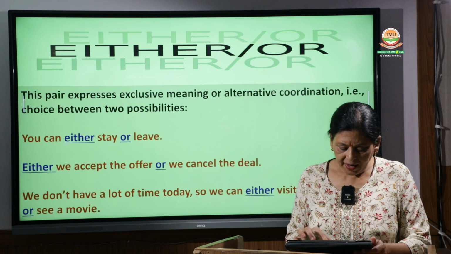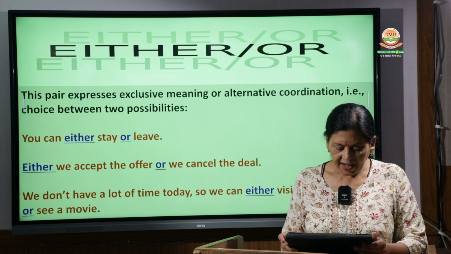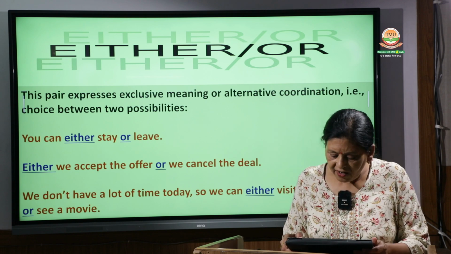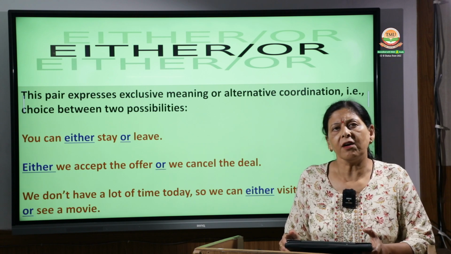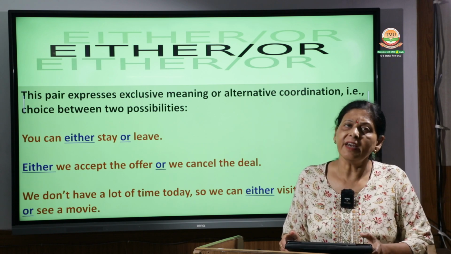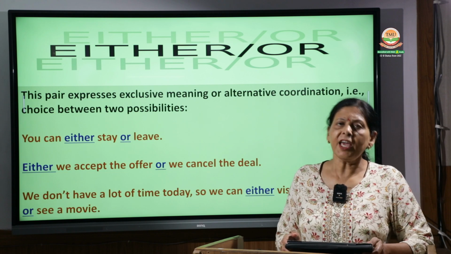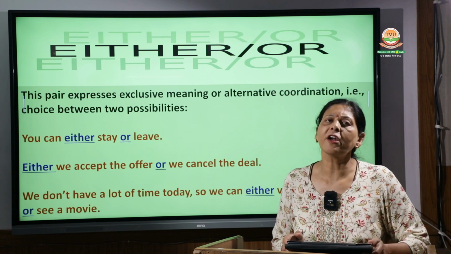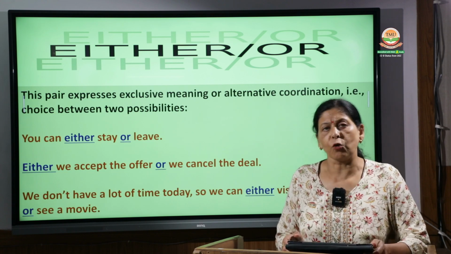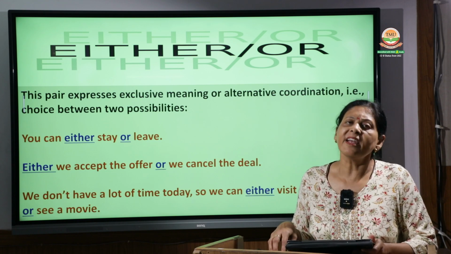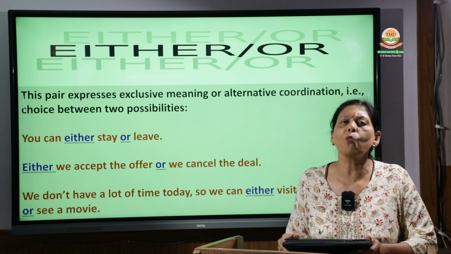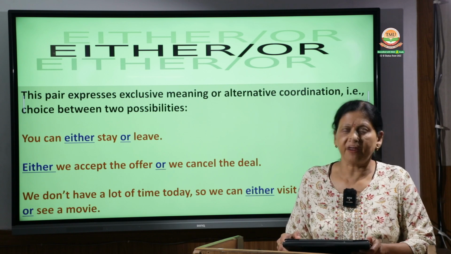Then the next one is, you can either stay or leave. You can stay or you can leave. This is one thing. So you can either stay or leave. You have both the alternatives. You can stay also, you can leave also. So these two alternatives are now in one sentence. We have connected them into one sentence using the words either and or.